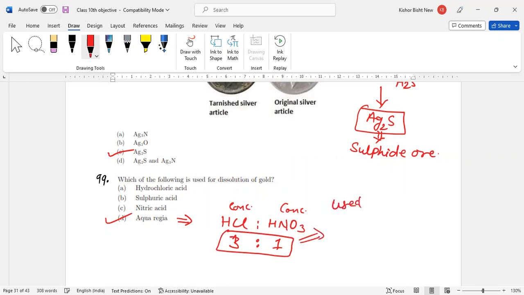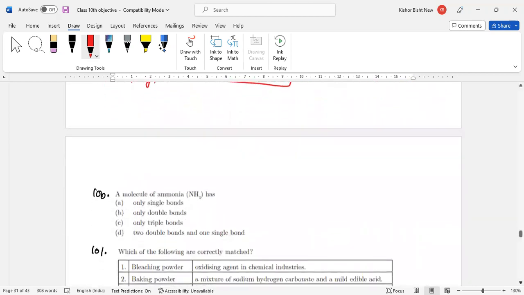Used to dissolve noble metals. And aqua regia is also called royal water. Please remember, royal water. Another name of aqua regia is royal water. Now come to the next.